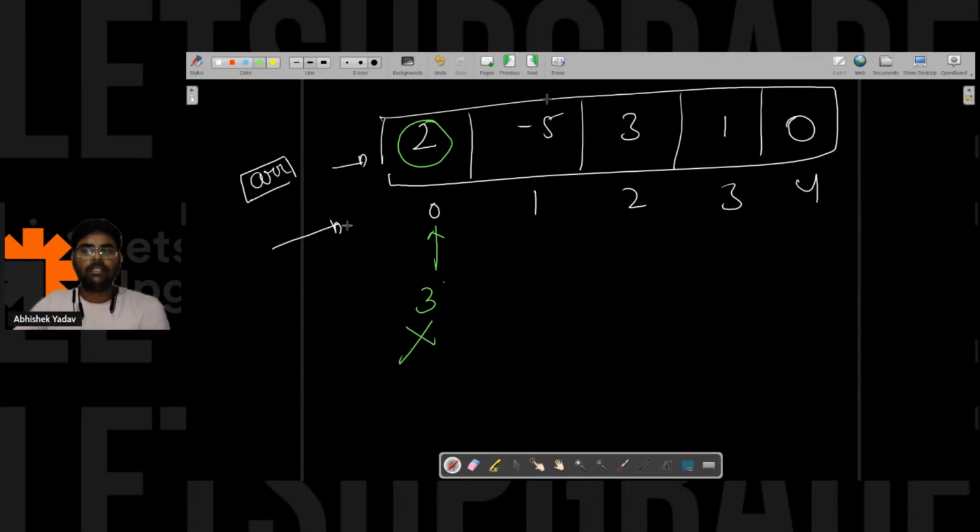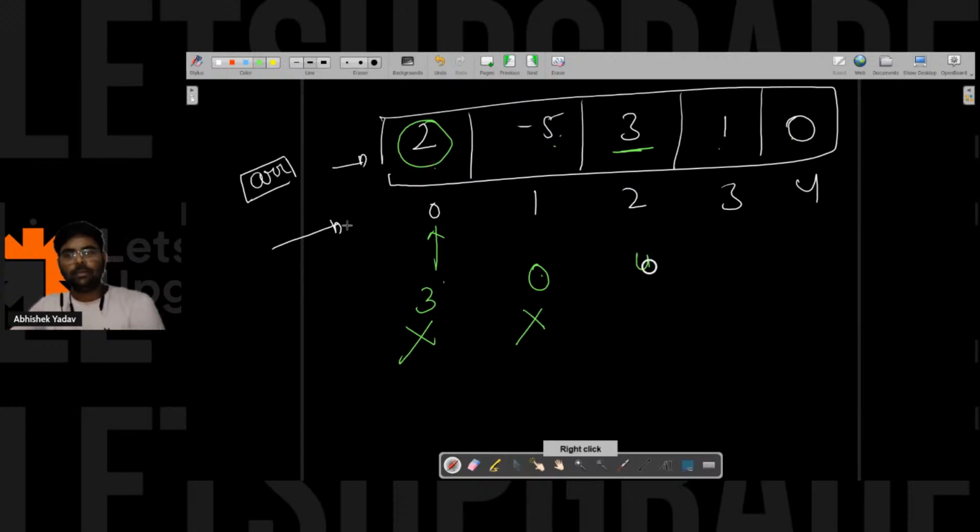I will move to minus 5. How many elements are smaller than minus 5? 0. So this is not a noble integer because 0 is not equal to minus 5, right? After that 3. How many elements are smaller than 3? It is 1, 2, 3, 4, right?